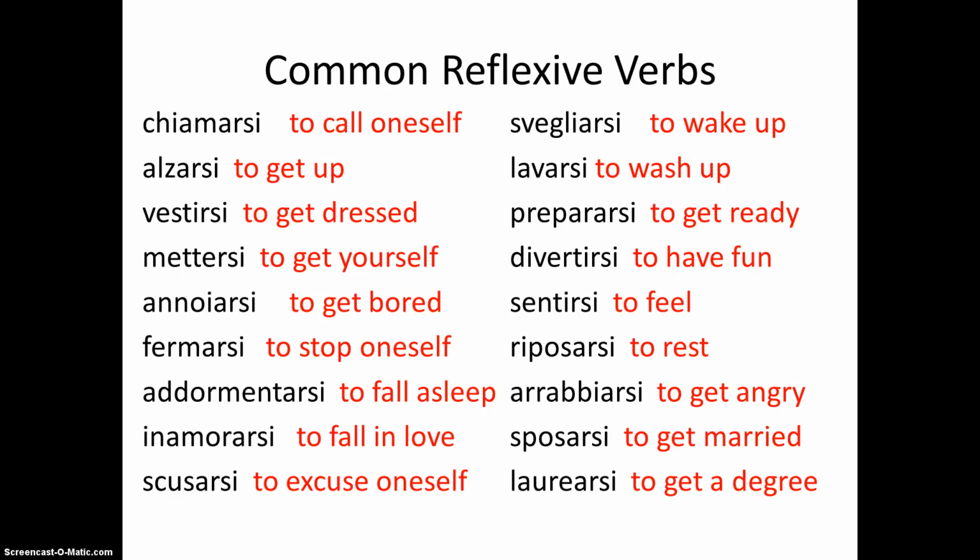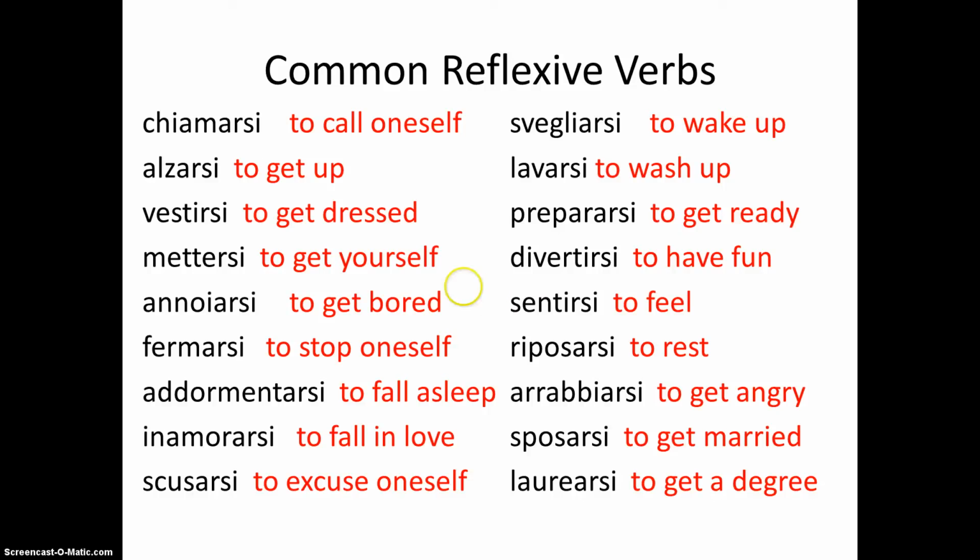Now let's take a look at a list of common reflexive verbs. Notice that the infinitive form contains the pronoun si, and the final e of the non-reflexive form of the verb has dropped. The final e has dropped from chiamare, creating chiamar, and then the reflexive pronoun si has been added to form